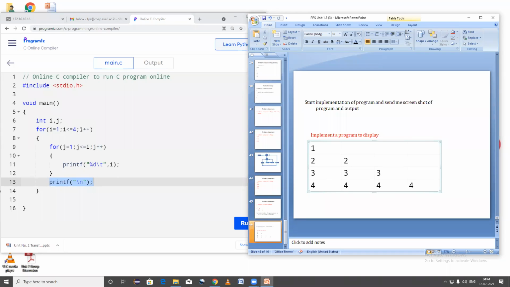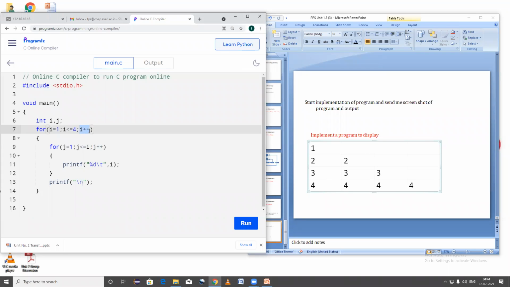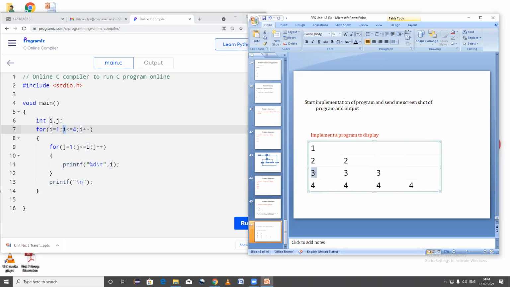Now it increments the value of I variable. Previously the value of I variable was 2. So 2 plus 1, that is 3. So now it checks the condition whether 3 is less than or equal to 4. Yes, the condition is true. Now it enters into the body of this for loop. It checks the value of J is 1. That means 1 is less than or equal to 3. The condition is true. It executes the printing of the value of I variable. So what is the value of I variable? 3. So it prints the 3.